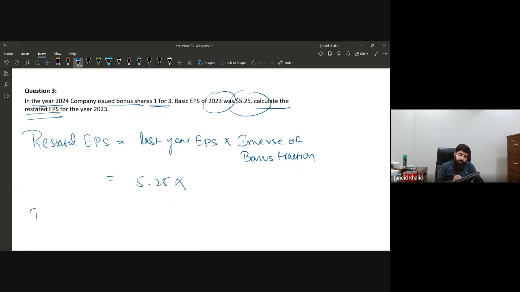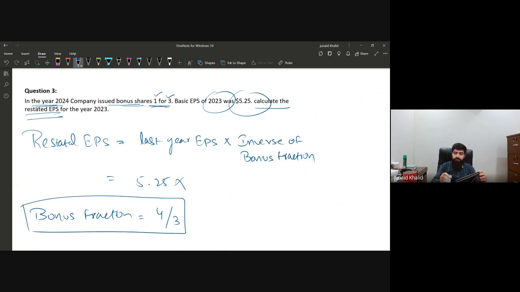And how are we going to calculate the bonus fraction? It's quite simple. The formula to calculate the bonus fraction is shares after bonus divided by shares before bonus. If we are issuing 1 bonus share for every 3, then after the bonus there will be 4 shares, and before the bonus we have 3 shares. So 4 by 3 is the bonus fraction, but you need to multiply by the inverse of the bonus fraction, that is, multiply by 3 and divide by 4.